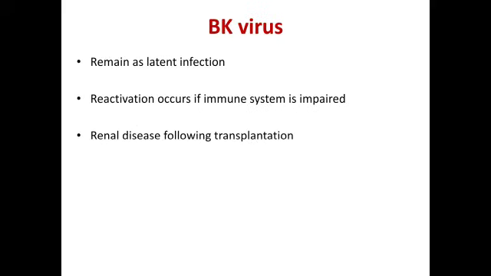BK virus remains as a latent infection and its reactivation occurs if the immune system is impaired. It causes renal disease following transplantation.